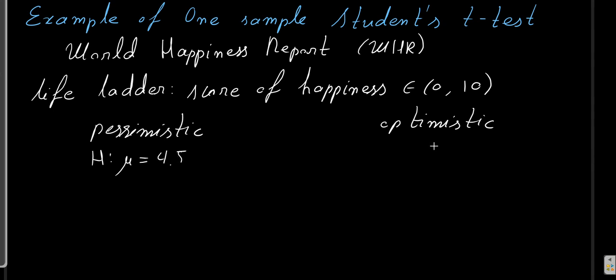And the optimistic might say that maybe the average is around 7.5. And there might be someone in the middle that says that the average is maybe around 5.5. Okay.